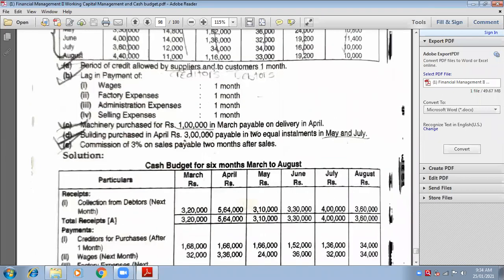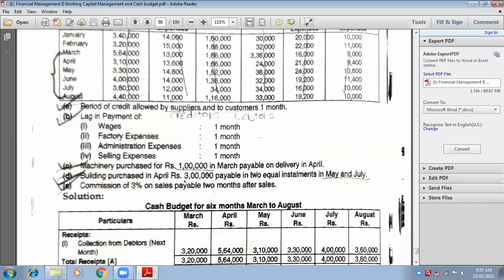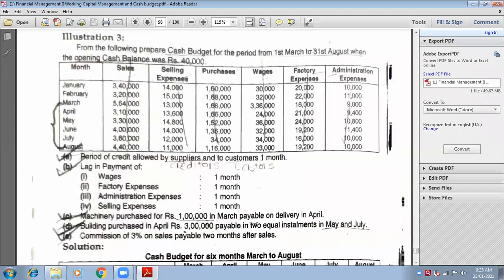Now write down receipts. Next line, receipts. Underline the word receipts. Now only one income is there. All others are my expenses. Only one income is there. Which income is there? Can you tell me? Sales. But you will not write sales, you will write receipt.